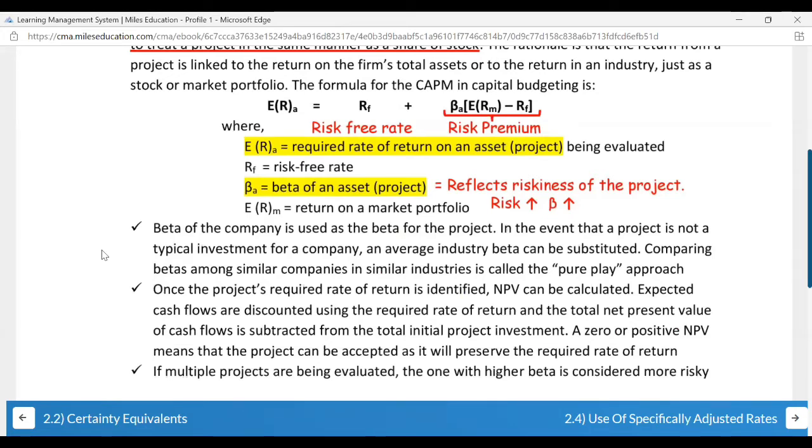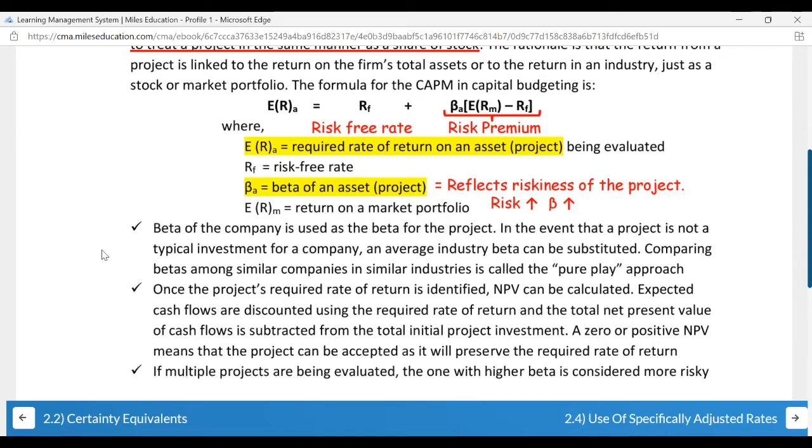In the event that a project is not a typical investment for a company, an average industry beta can be substituted. So if you're into construction, what is the industry beta for construction? If you're in the BFSI sector, what is the beta? So you're going to consider it industry-wise. Comparing betas among similar companies in similar industries is called the pure play approach.